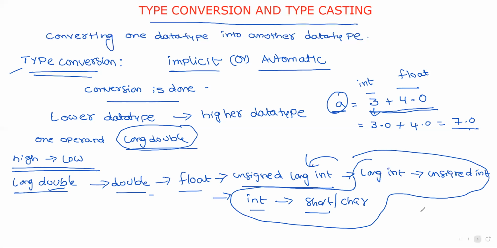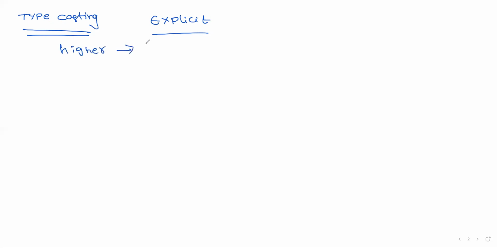Now we will move to type casting. Another name for type casting is explicit type conversion. In this, the conversion happens, but higher data type is converted into lower data type.